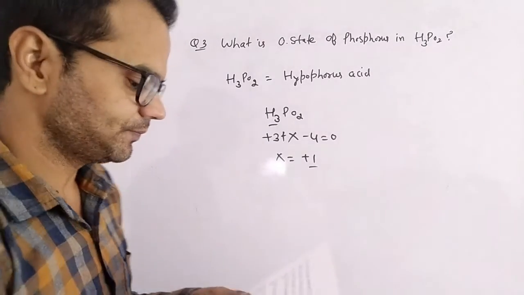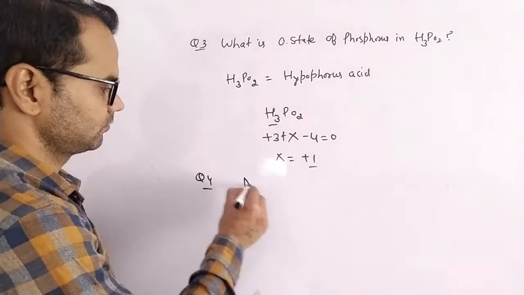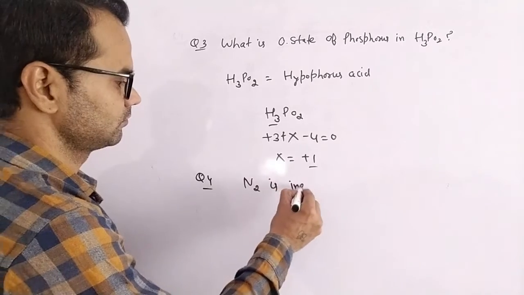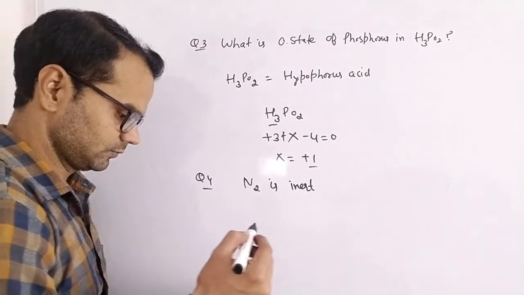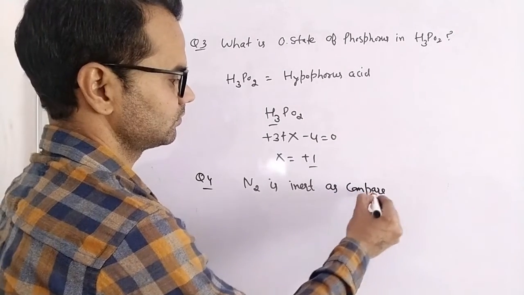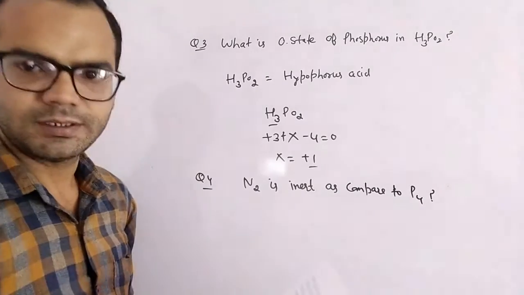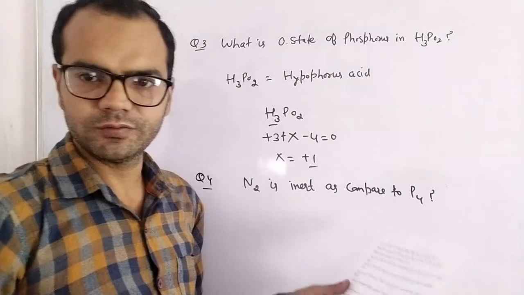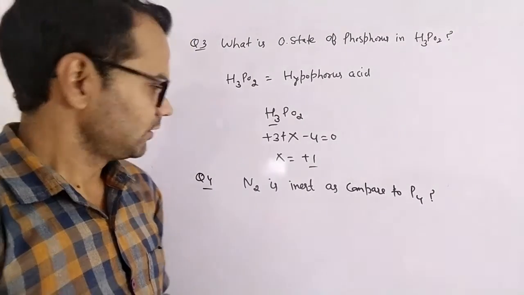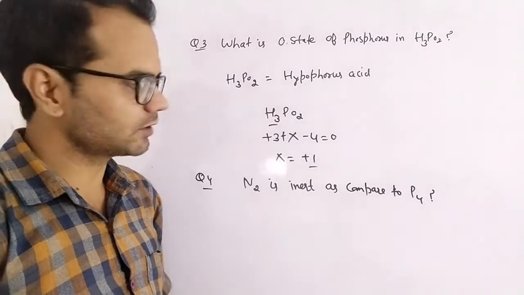Next question is, nitrogen is inert as compared to phosphorus. Why? We have discussed that N2 exists as a diatomic molecule with triple bond formation.